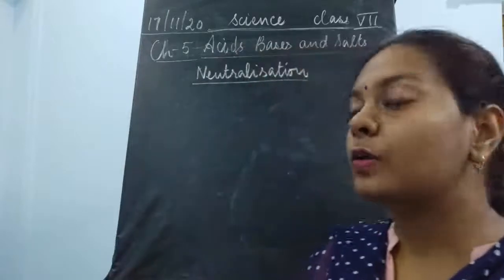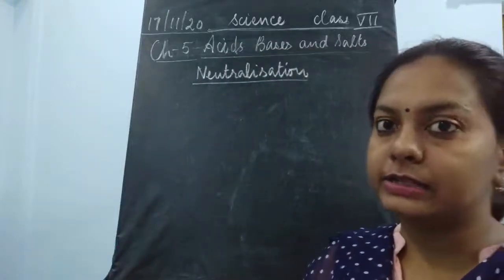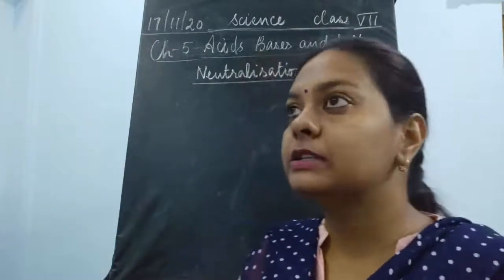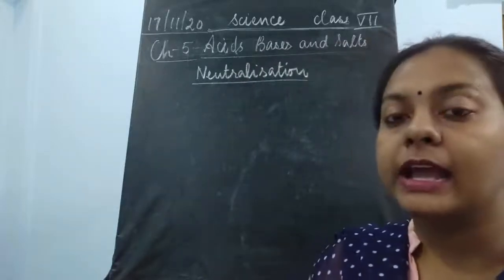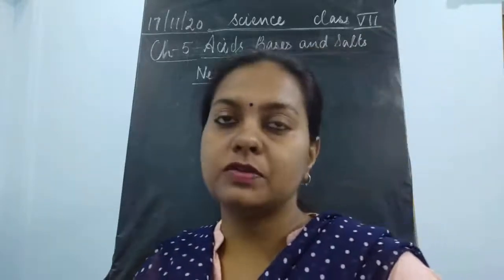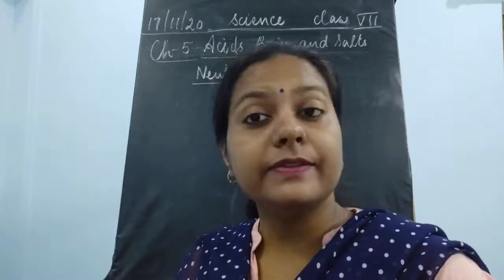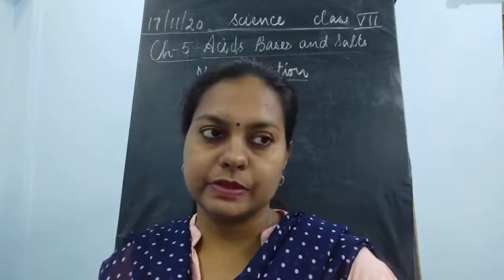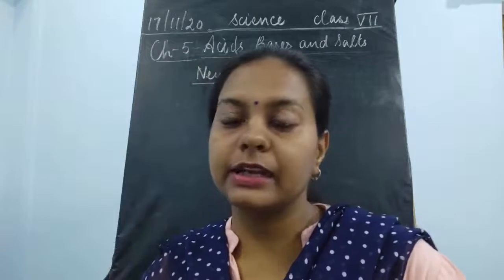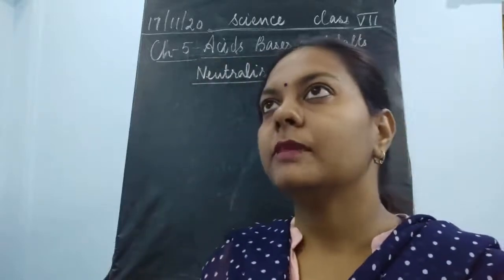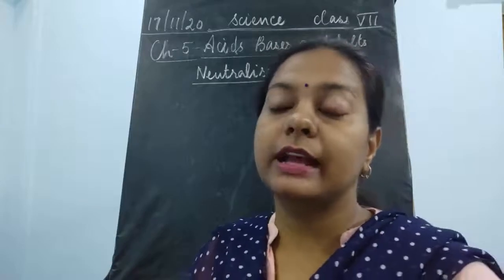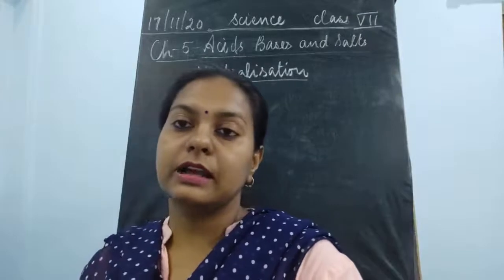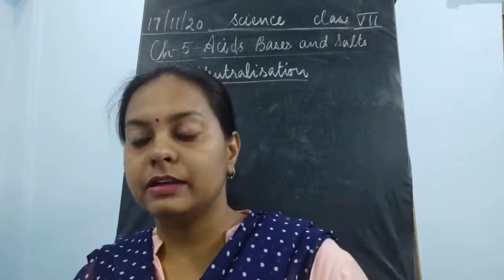So indicators could be natural indicators, like we have studied three examples of natural indicators. One was litmus, then the next was China rose extract, and turmeric paper is also used as an indicator. We have seen the color changes in these. Lichens are the main source of litmus. Similarly, turmeric is acidic in nature, which always reacts with the bases. That is why it showed a color change: in acidic substances it is going to be yellow in color, and in basic substances this turmeric is going to give us a red colored substance, okay.